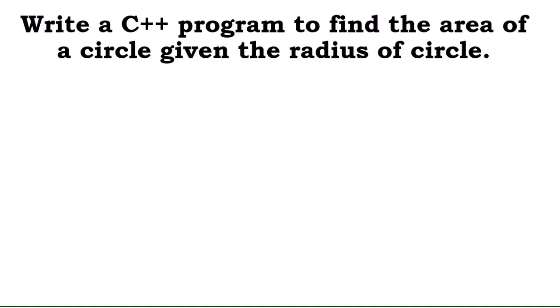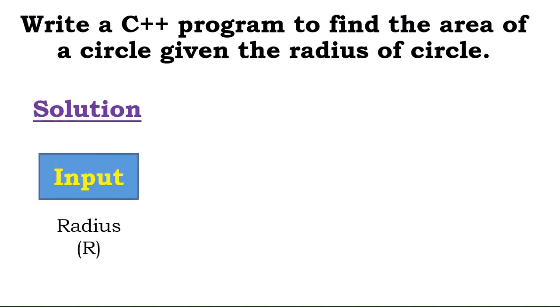So now let's go to how we write a simple program. In the last video we wrote a simple program just to add two numbers. Today we're looking at writing a very simple program to find the area of a circle when we are given the radius of the circle. We all know that finding the area of a circle when we are given the radius, area is equal to pi r squared. How do we implement this in C++?